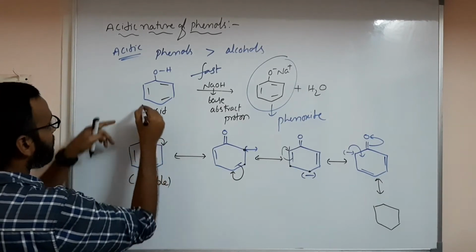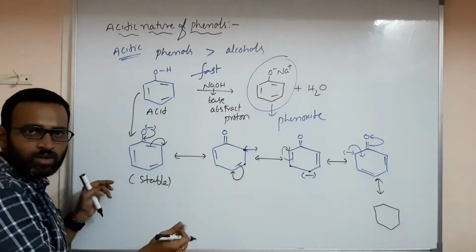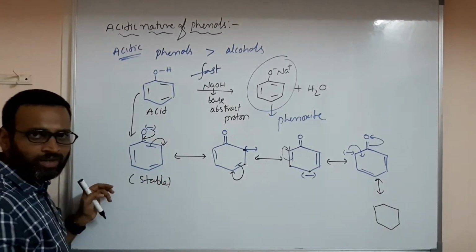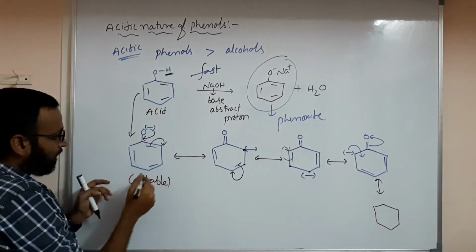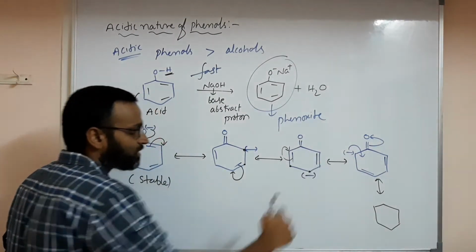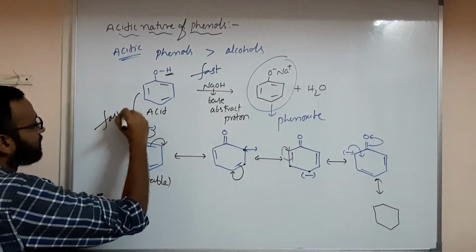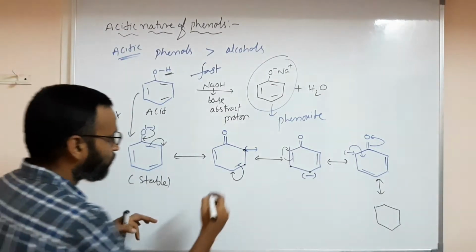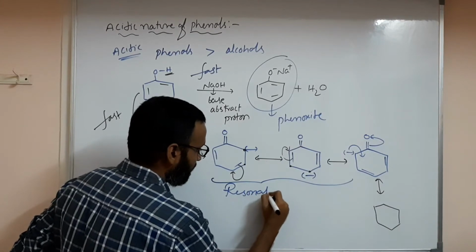So this conversion to this conversion to this, will it be easy or not? Is this to this conversion easy or not? After loss of this hydrogen, the phenoxide that is forming is stable due to all these resonating structures. So this conversion is fast due to all these resonating structures.